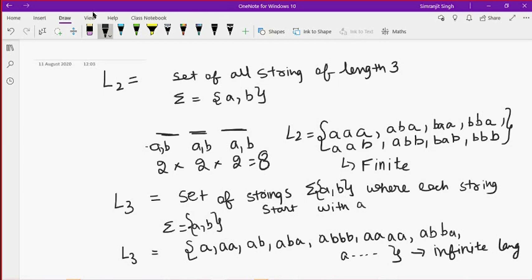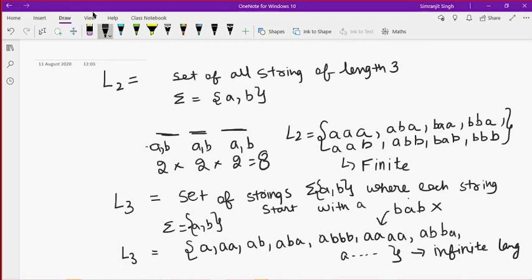The first language L1 we defined is finite. The second language L2 is also finite. But the third language is infinite because there can be any number of strings, since we haven't defined any length of the string. If I write B in this set, that is wrong because this string is not starting with A.